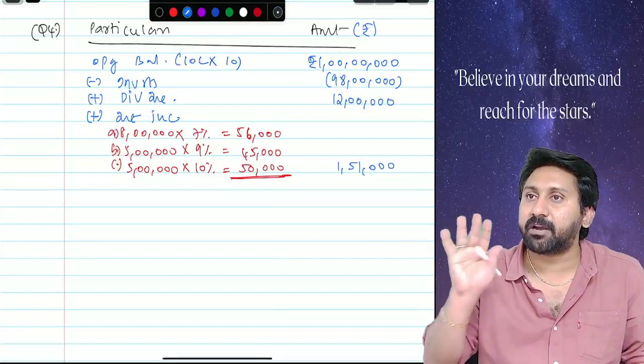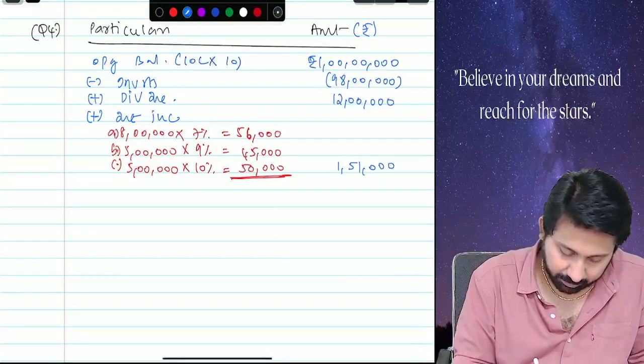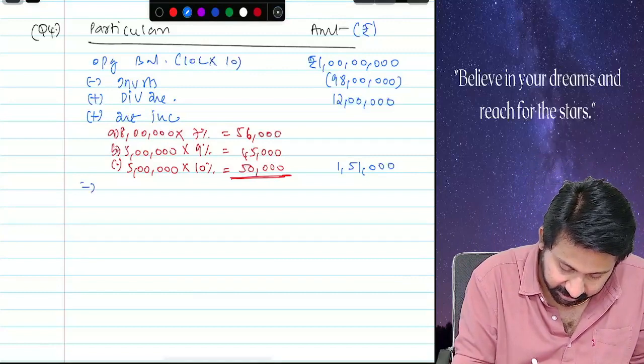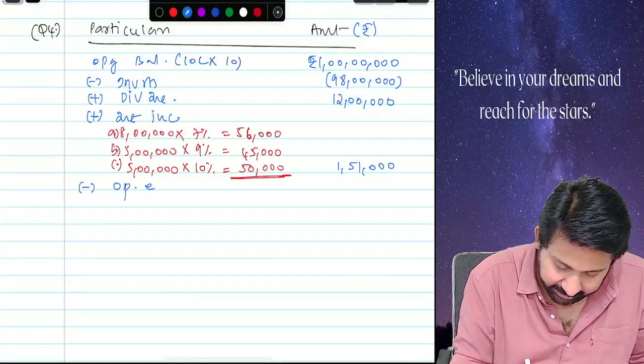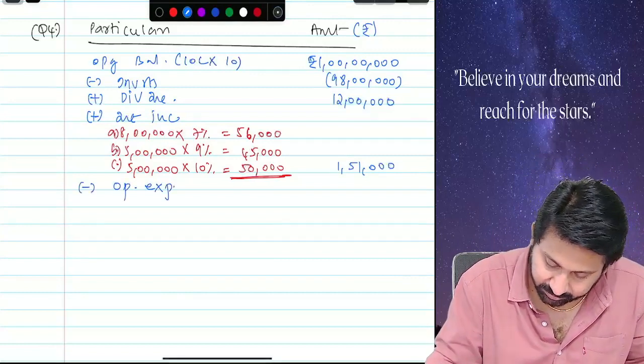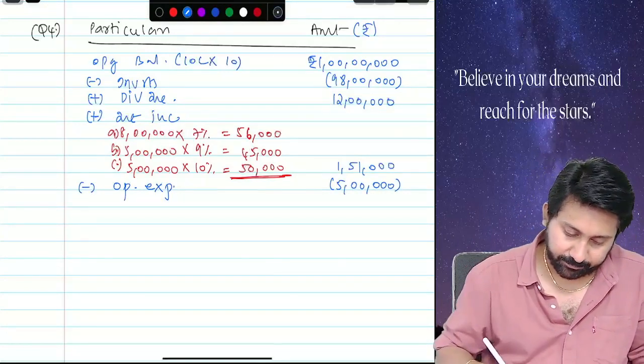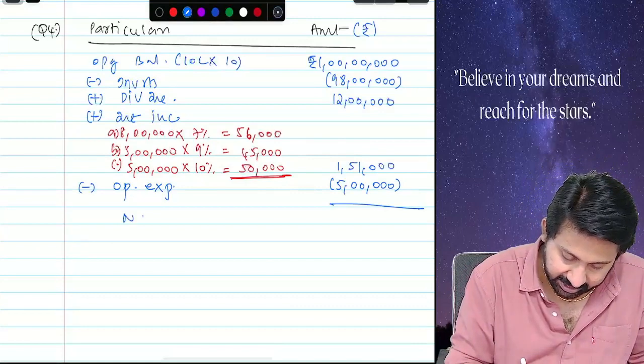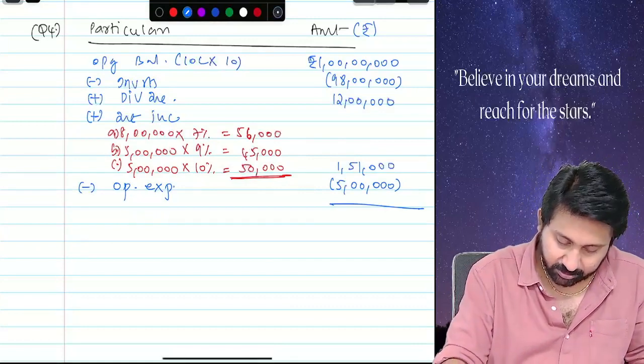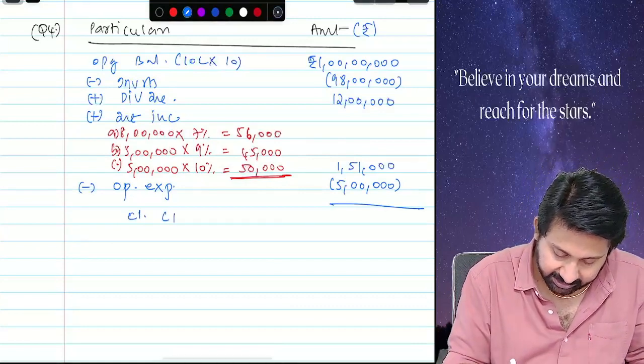Up to here, everyone understood the adjustments. Minus, what expenses are also there? Operating expenses. Tell the operating expense, how much? 5 lakhs. Deduct, add, deduct. Tell me now, what is the closing cash balance?